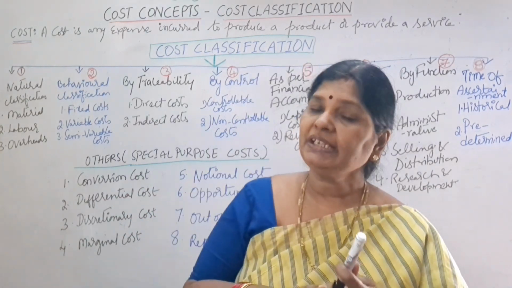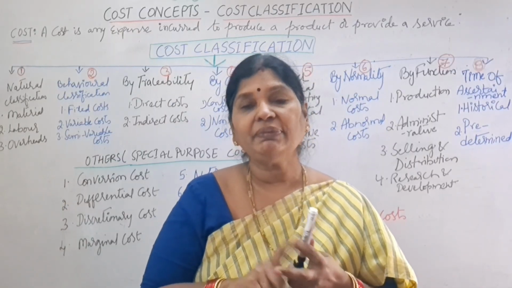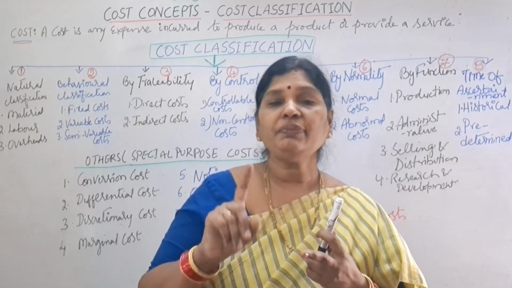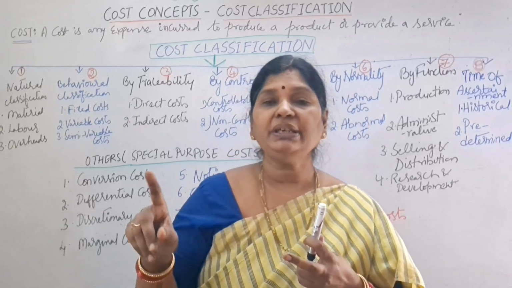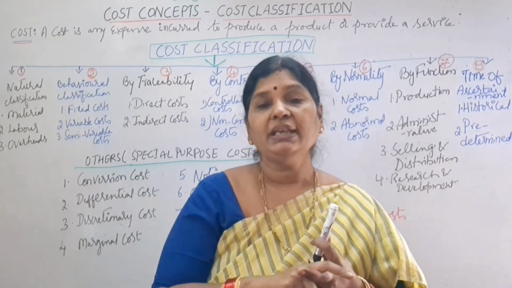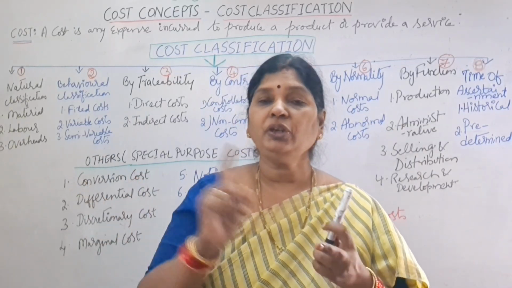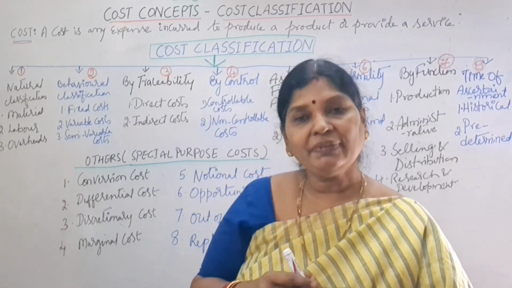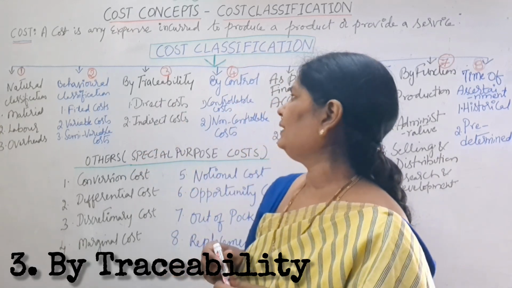We have to pay 250 rupees plus however many units of electricity we are consuming. Suppose you are consuming 500 units in 1 month, we have to pay 500 units electricity charges plus 250 rupees. Suppose we are consuming 1000 units, then we have to pay 250 rupees plus 1000 units charge. So that is called what? Semi-variable cost.